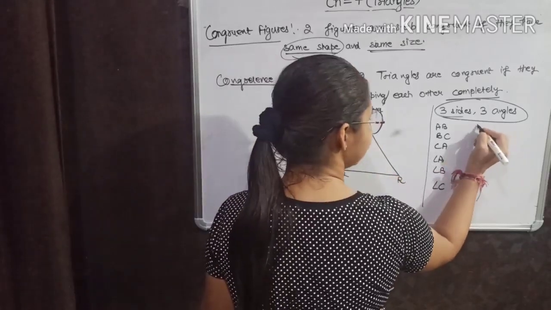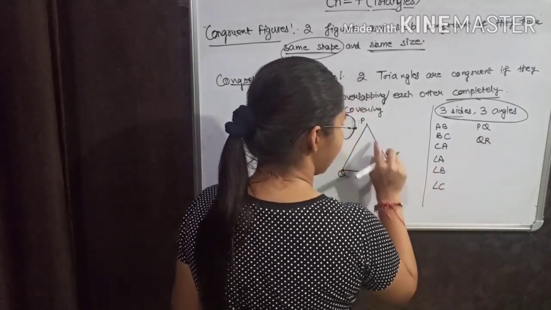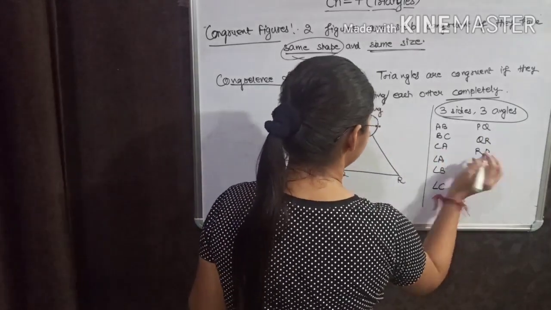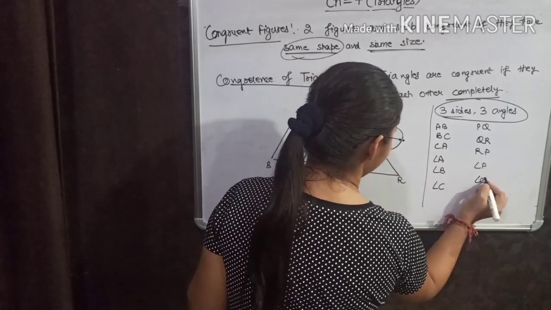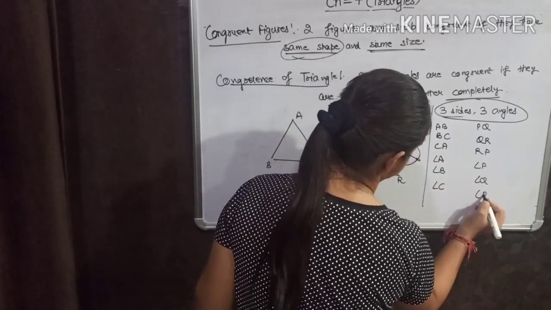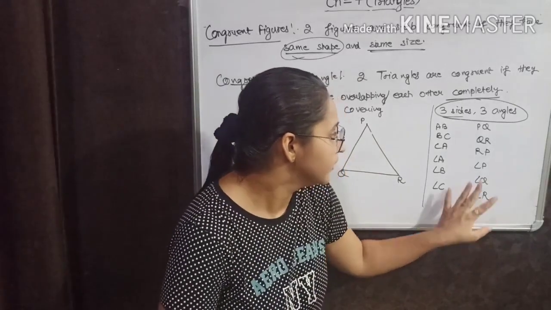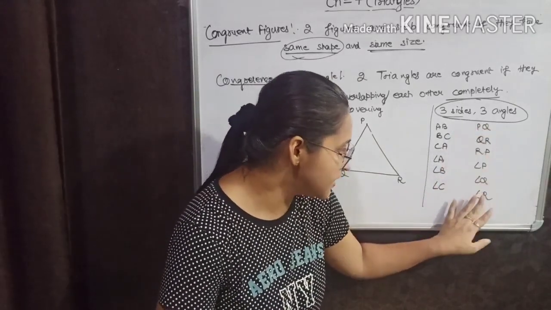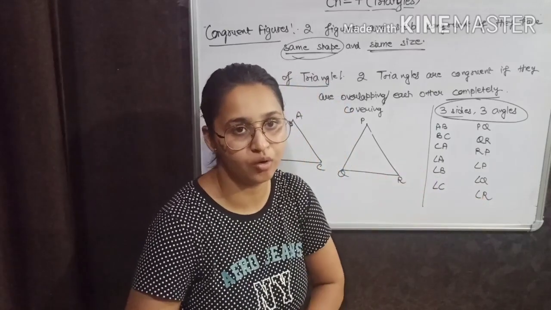First side is PQ, then QR, then RP, then angle P, then angle Q, and then angle R. Now, I have the relation between these 6 parts such that these two triangles will be congruent.